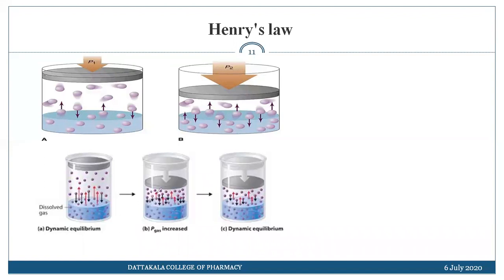In the second, as you increase the pressure, the volume gets reduced, and the concentration of the gaseous molecules increases in the case of picture B. And due to this, again the solute and solvent start to reach equilibrium conditions, this dynamic equilibrium will be achieved, and the homogeneous solution will form. That means the gas will get dissolved into the solvent.